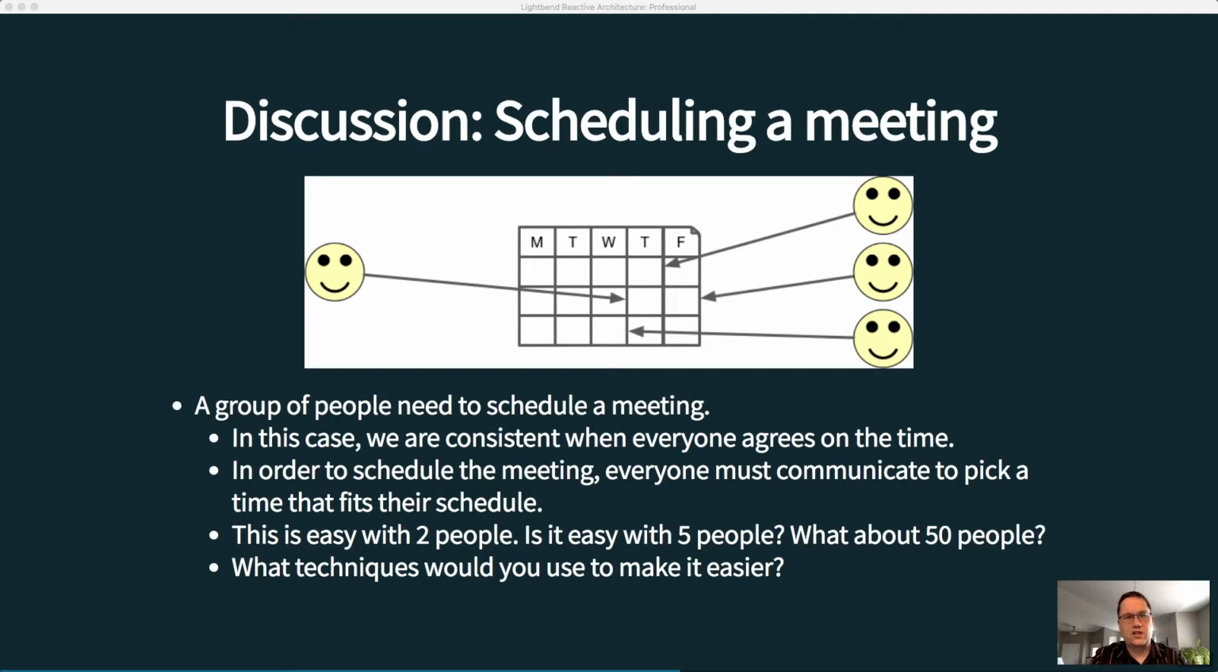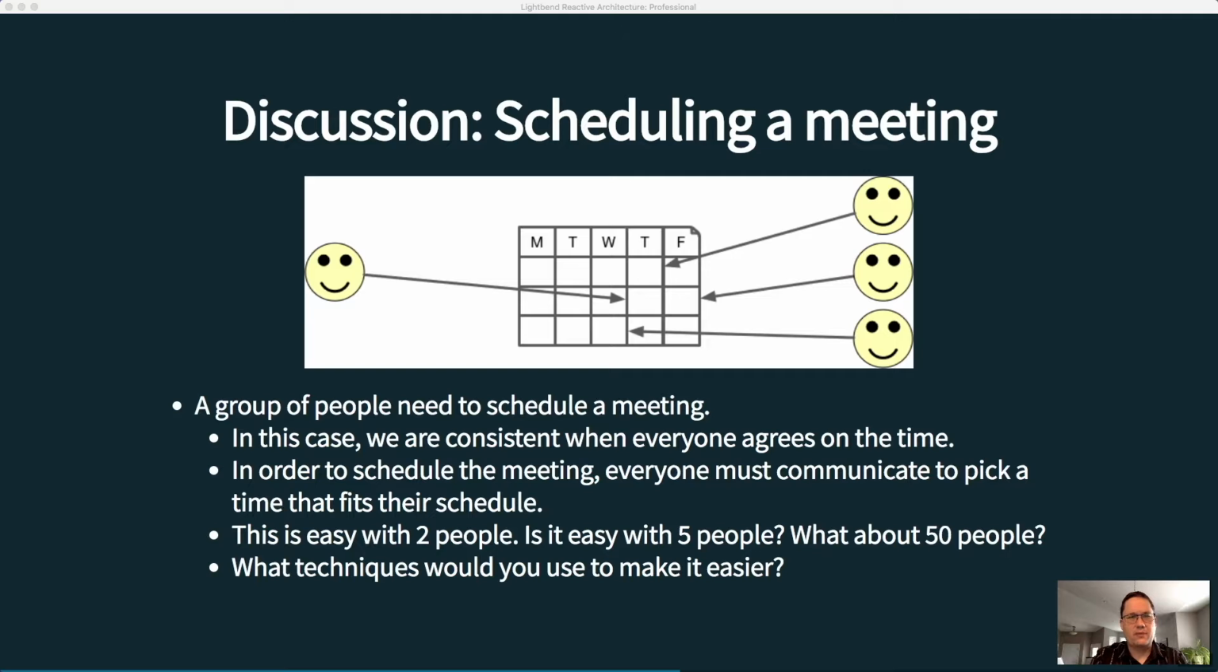That person is going to be responsible for going to each of the people and checking with them on times. So we take our communication channels and reduce them so that it's just between whoever that organizer is and all of the other people. That makes things a little more efficient. It reduces the number of communication channels, but it also introduces a problem.